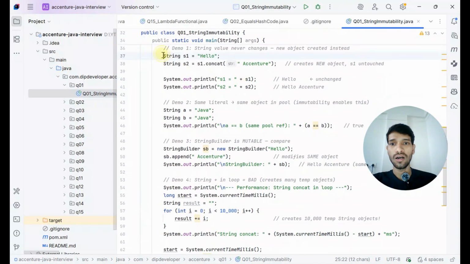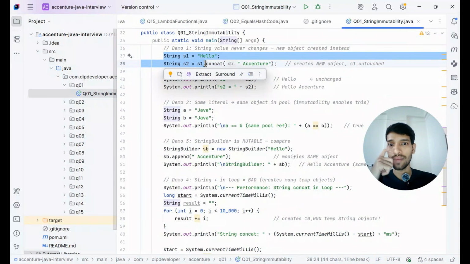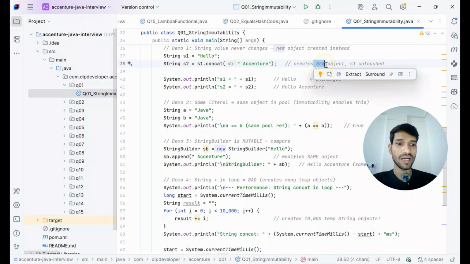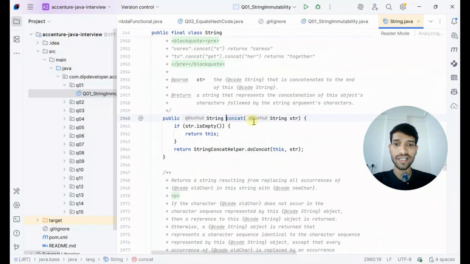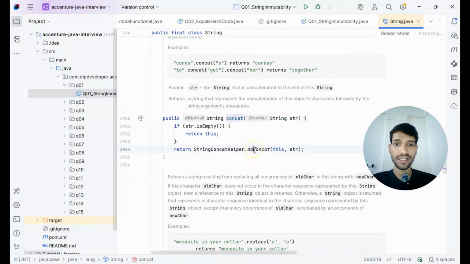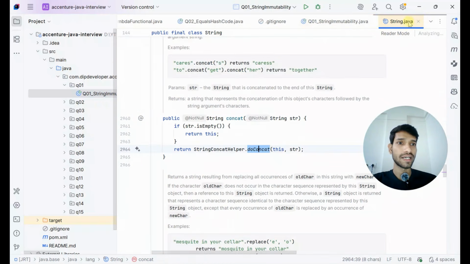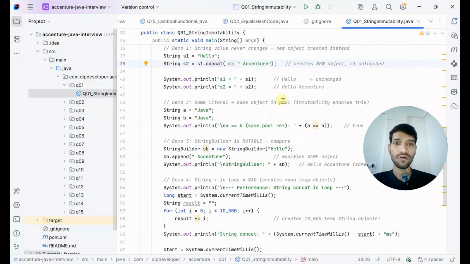You can go through these sample videos as well, and sometimes they can ask about the implementation of the concat function. If you see this concat function, it is returning a new object. This is one of the trickiest questions, we can say. If you check the concat implementation, it calls doConcat, and if you click on this, a new string is being returned. A new string being returned means it will be stored in the heap memory area.